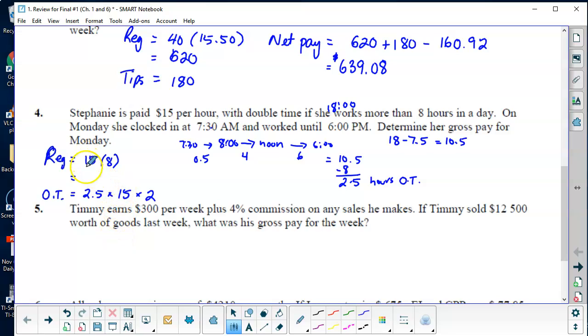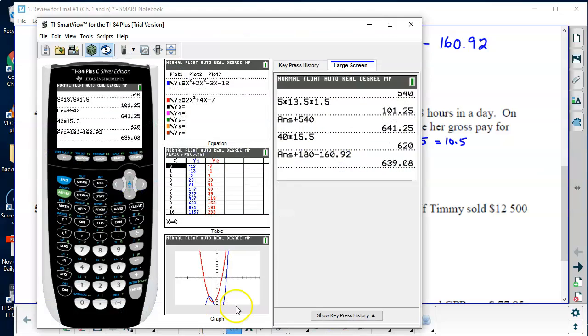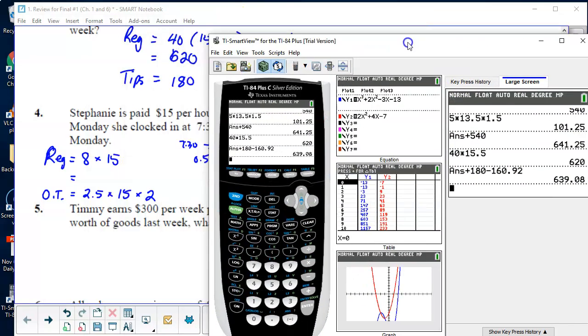I'm just going to reverse these to keep them in the same order. It doesn't matter, but I'm going to go 8 hours times $15, 2.5 hours times 15, just so it's in the same order. But remember, with multiplying, it doesn't matter what order you multiply in.